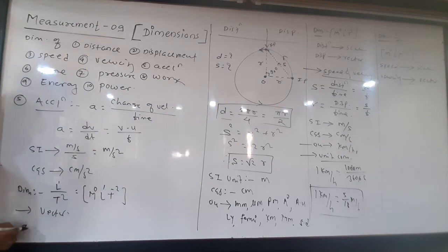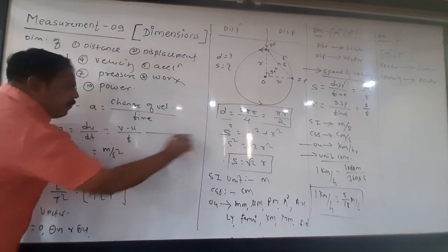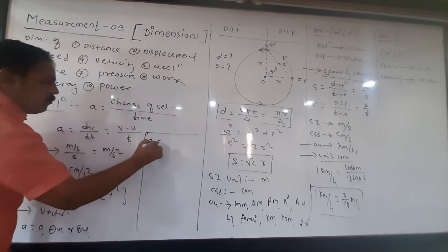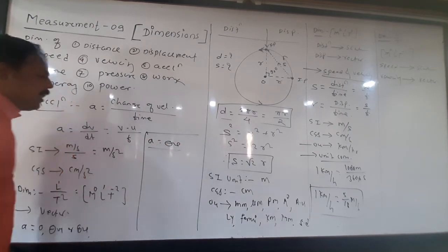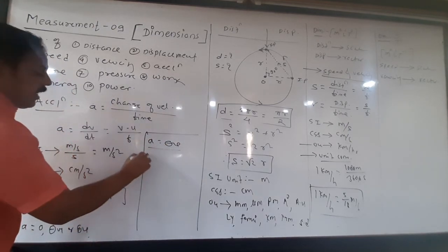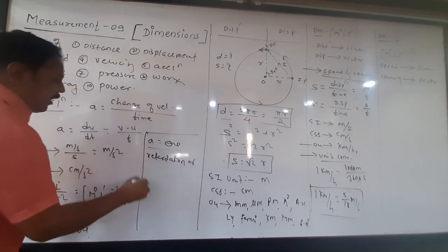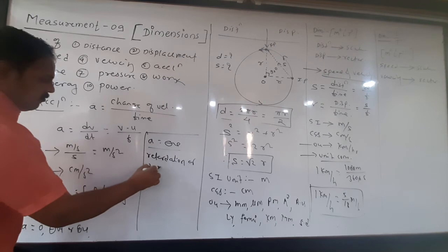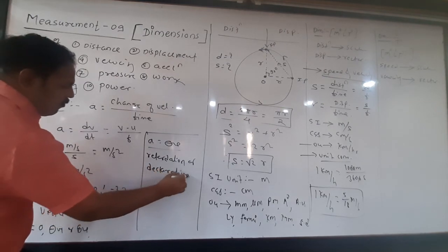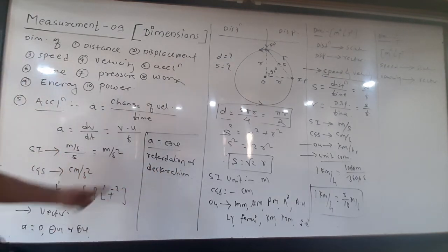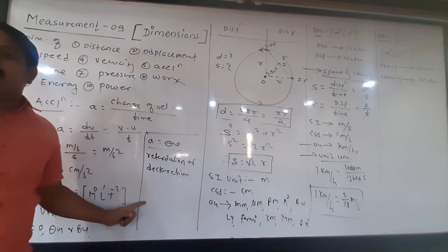Now, acceleration may be 0 or negative or positive. Remember, if acceleration is negative, it is called retardation or deceleration. When is it called retardation and when deceleration?